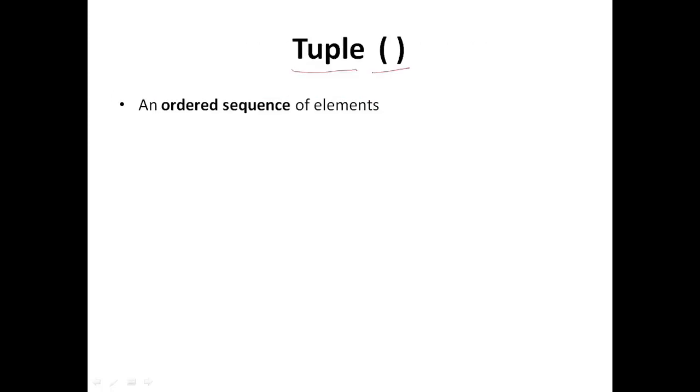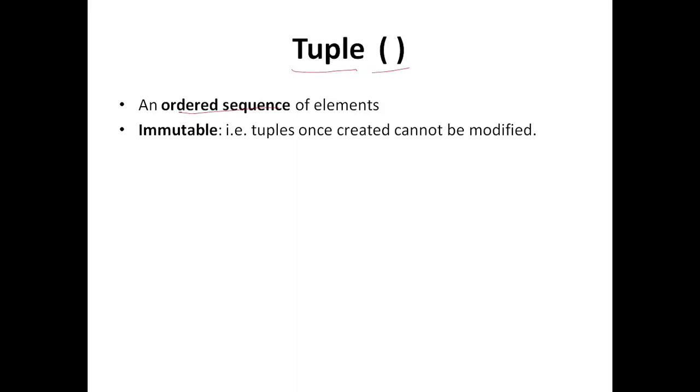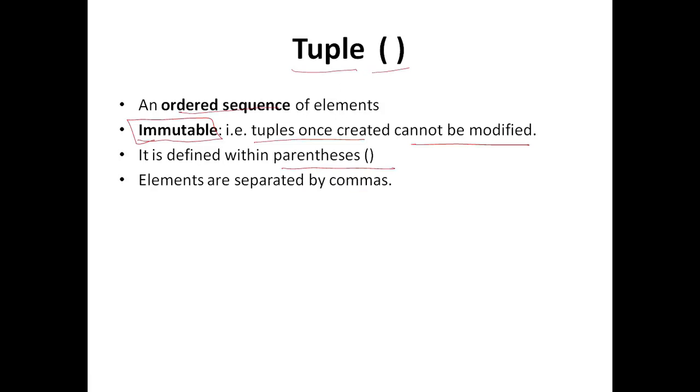Tuple data type is defined by the small bracket, and basically it is also an ordered sequence. The elements of the tuple also can be of the same or different data types, and they are separated using comma. There is just one difference between tuple and list, that is, list is a mutable object while tuple is an immutable object. That means once you have defined a tuple object, you cannot modify its value. So it is defined within the parentheses and the elements are separated using comma. So this is an example of a tuple.